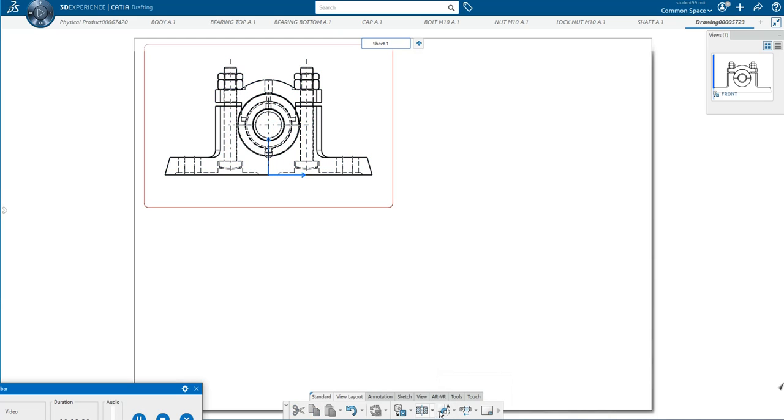Next, if you want to show the dimensions, that also you can show here in the annotation. You can show whatever dimensions you want to show. For example, this one, or let me show you the other height, that is the length, all the lengths you can show.